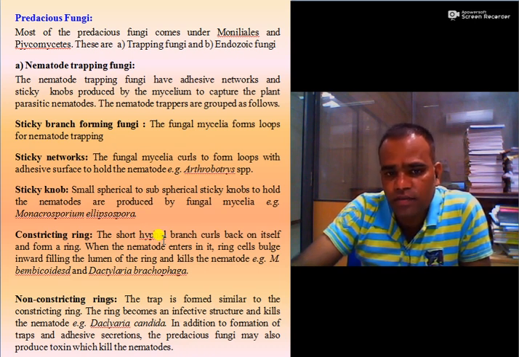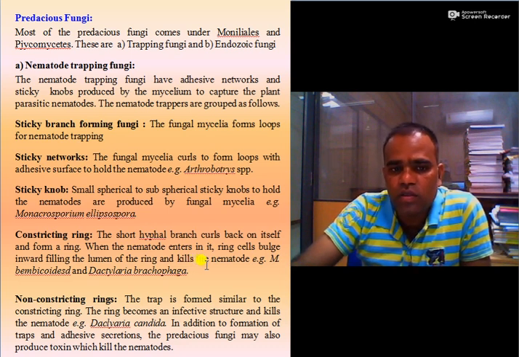Then some of the fungi produce a constricting ring. So what is a constricting ring? The short hyphal branch curls back on itself and forms a ring. Whenever a nematode enters that ring, the ring cells bulge inward, filling the lumen of the ring and kill the nematode. Say for example, Monacrosporium bembicodes and Dactylaria brachyphaga. Then non-constricting rings are more or less similar to constricting rings. The example is Dactylaria candida.